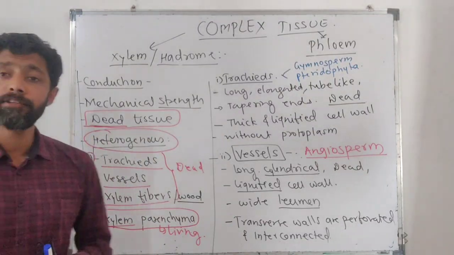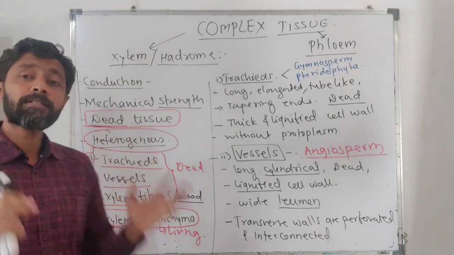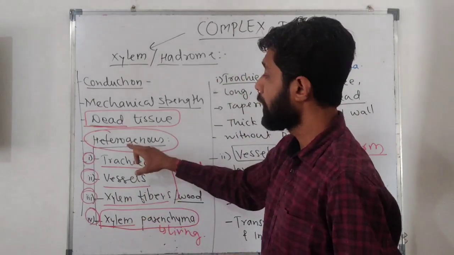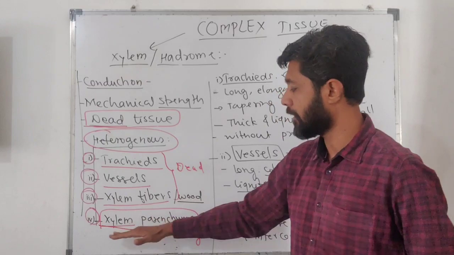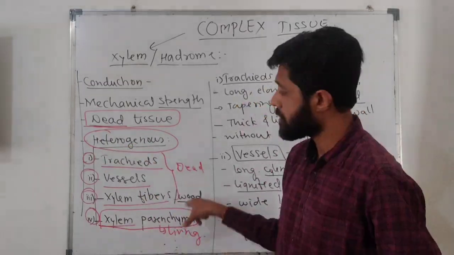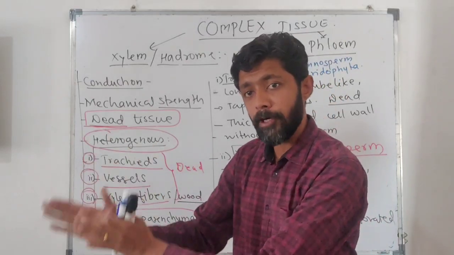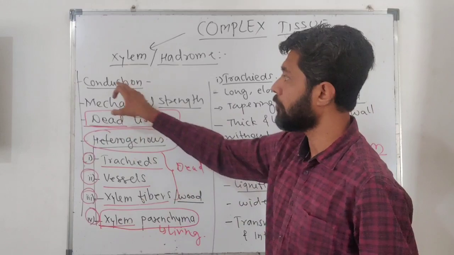So why do we call xylem a heterogeneous tissue? Homo means same and hetero means different. Here your xylem is constituted of different types of tissue together, so we call it a heterogeneous tissue. Inside the xylem there is a presence of trachea, vessel, xylem fiber, xylem parenchyma. All these are different tissues. Primarily they are meant to perform their different functions, but here they have to perform a collective function, that is conduction of water.